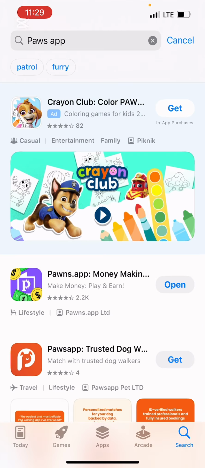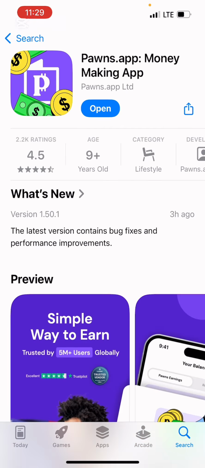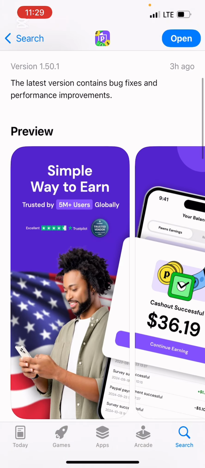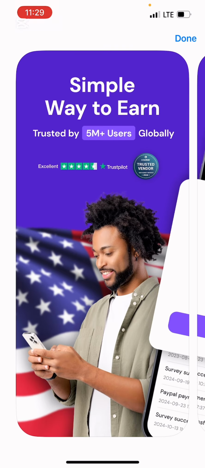Are you seeing it? This is the app over here. I've downloaded it, that's the reason why mine is showing open, but yours is going to be showing what? Install or get, right? For iOS users, it will show get. Now this is the futures, right?